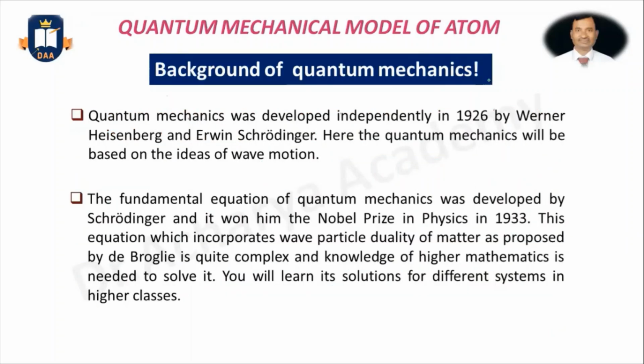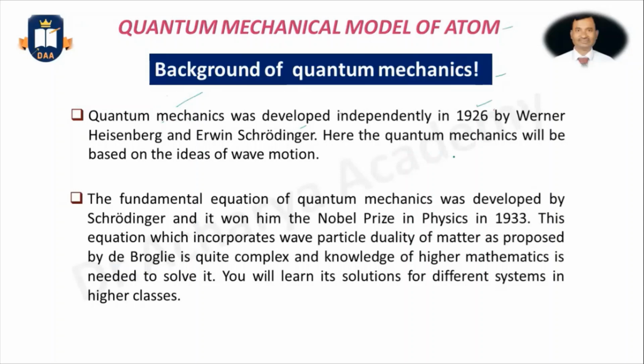Now, we'll check the background of quantum mechanics, because for every invention there is some background. We need to know this to generate interest in the subject, that means the quantum mechanical model of atom. In the year 1926, two physicists, Heisenberg and Schrödinger, developed quantum mechanics.